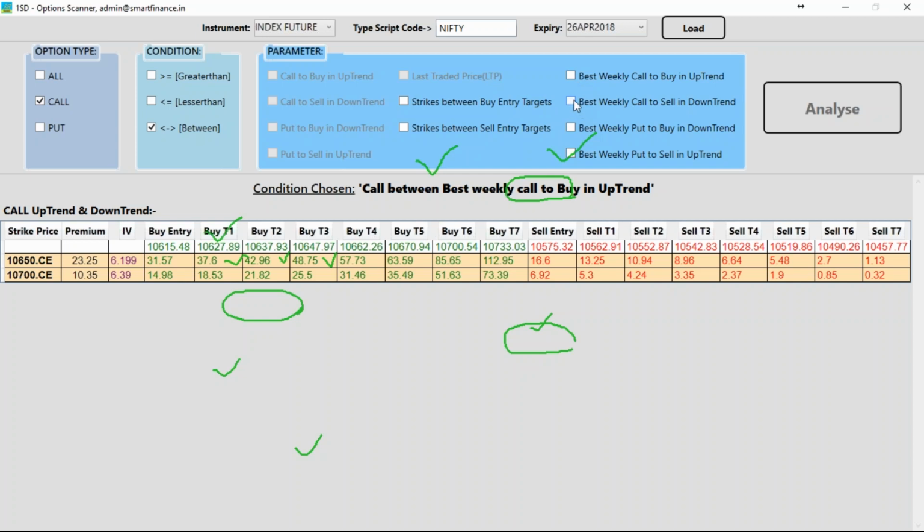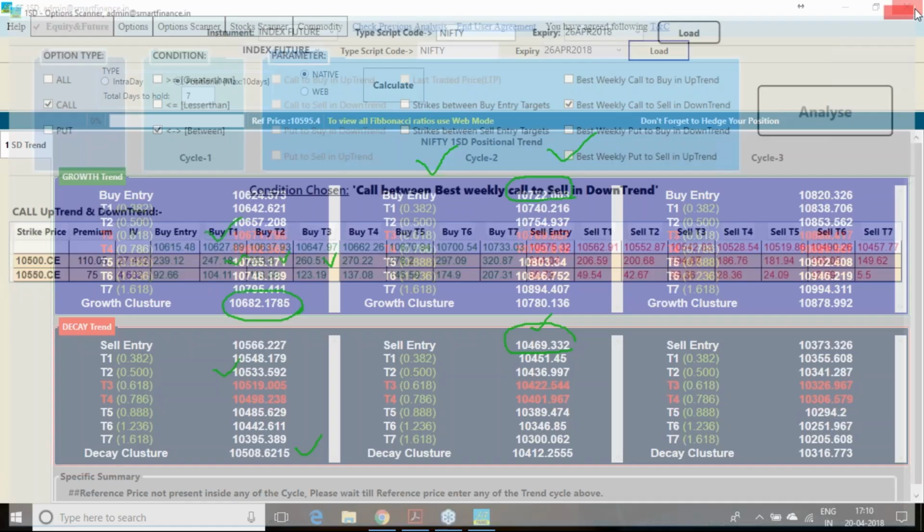What is the best call option you can sell in the downtrend? This too gives you two strikes. So filtering the strikes, which is the best strike option I should buy or sell on a weekly basis if there is an uptrend breakout or a downtrend breakout, this filtering job is simplified by using this option scanner.